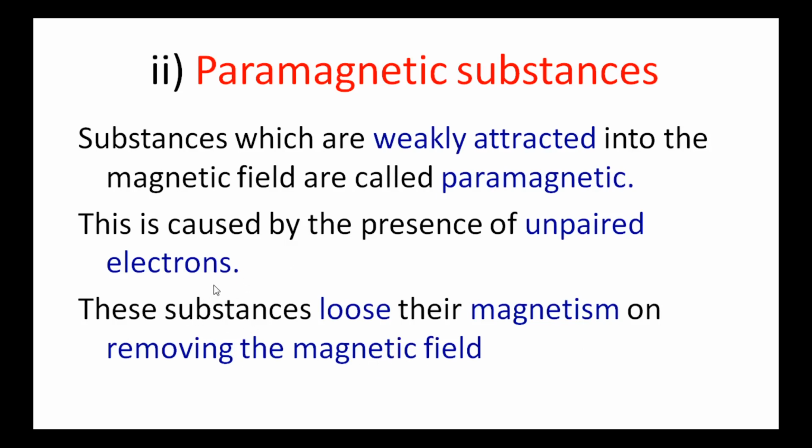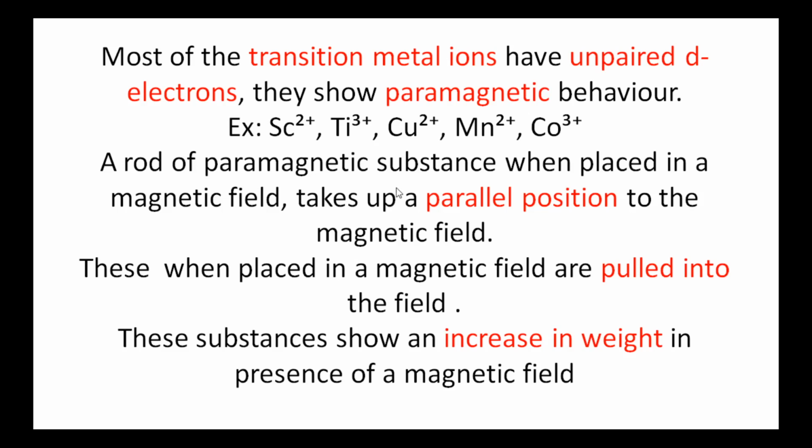For this, I am giving one example. When the safety pin is brought into contact with the magnet, then it is attracted into the magnetic field. So, when the magnetic field is removed from the safety pin, it loses its magnetism. Such substances are known as paramagnetic substances. This paramagnetism is caused mainly due to the presence of unpaired electrons.